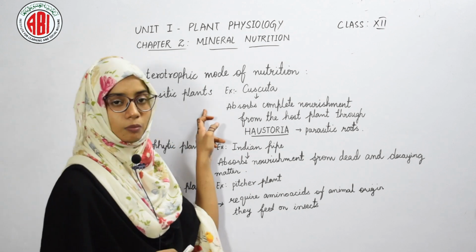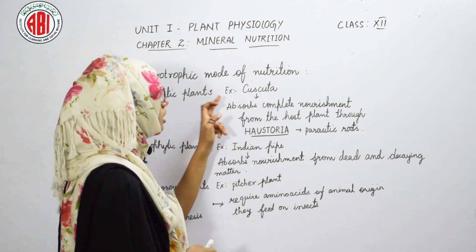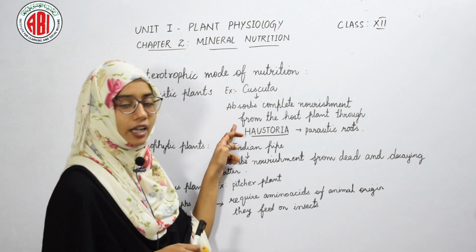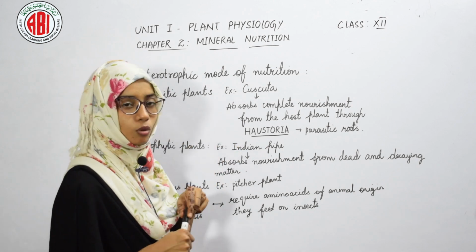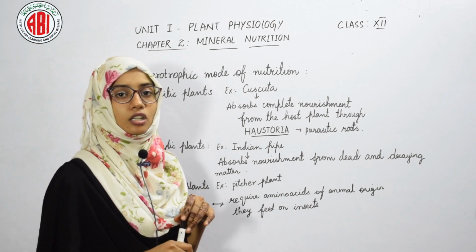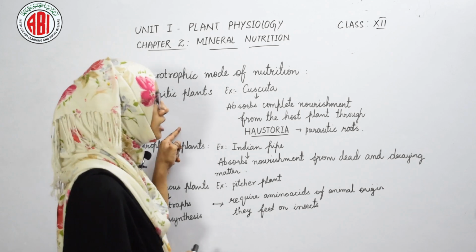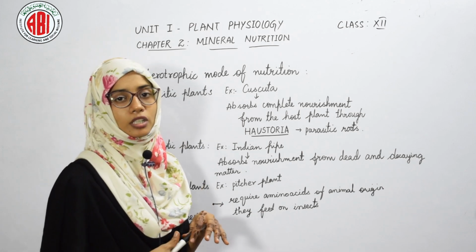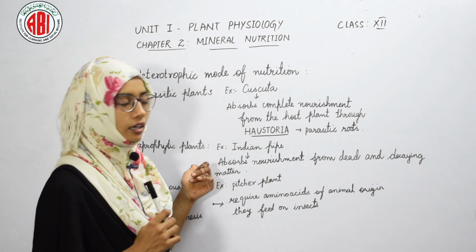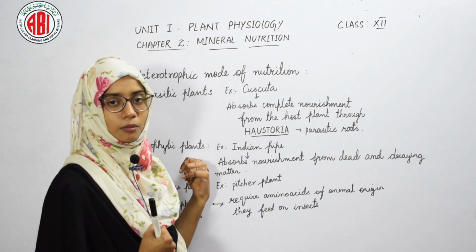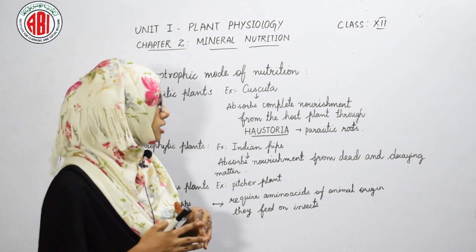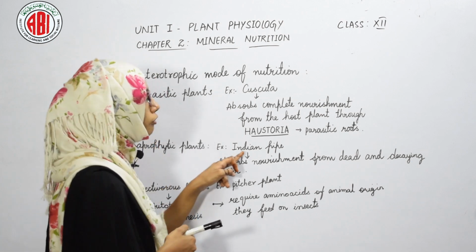When we see the parasitic plants, we can take an example of Cuscuta. This Cuscuta is a parasitic plant which lives on the host plant, and it absorbs the complete nourishment from the host plant through some specialized roots called Haustoria. Haustoria are the parasitic roots present in parasitic plants, and these roots help in absorbing the food from the host plant. The next is saprophytic plants. They depend on dead and decaying matter. As they live on dead and decaying matter, they absorb their food from the dead and decaying matter. Here we can take an example of Indian pipe.